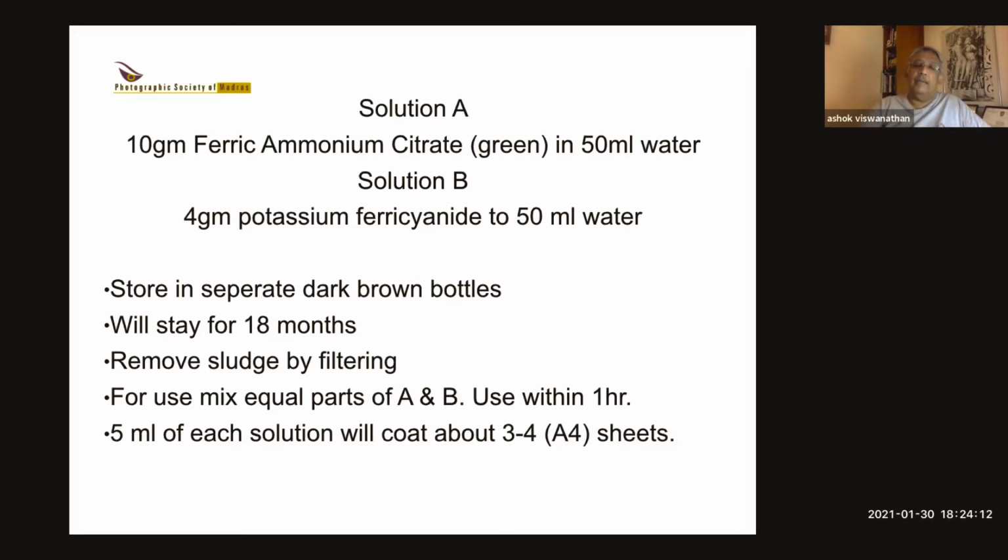So once they're dry, you can make a print. But once they're dry, they don't stay for very long. If you coat it, it's best to use it the same day, or otherwise the next day. But beyond that, they don't work properly. So you coat only enough for maybe 3, 4, 5 sheets at a time, so that they can dry and then you can use them.